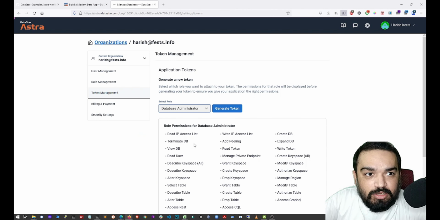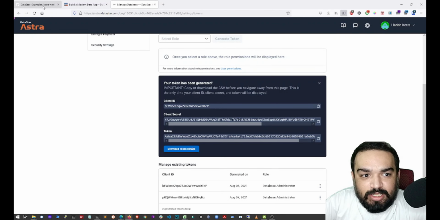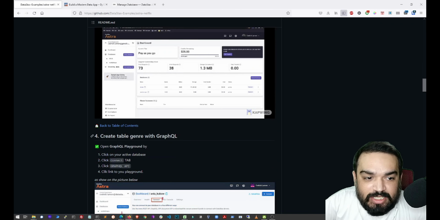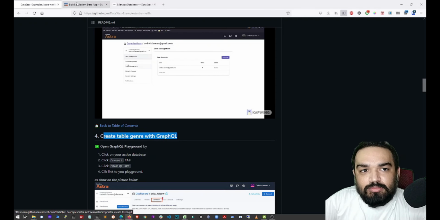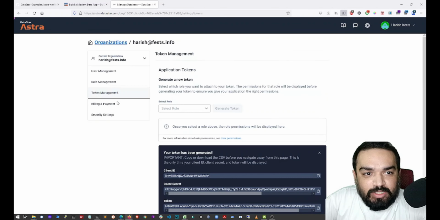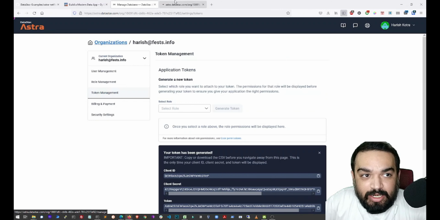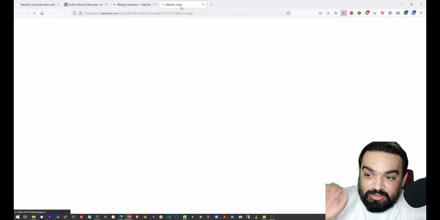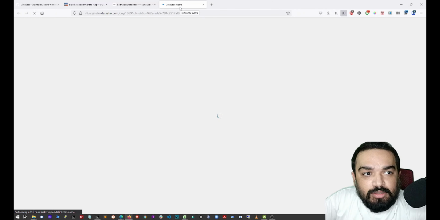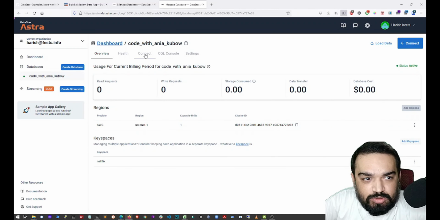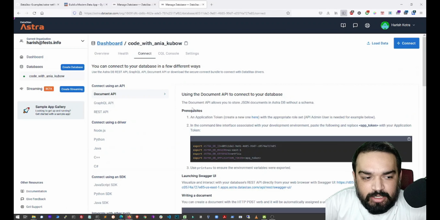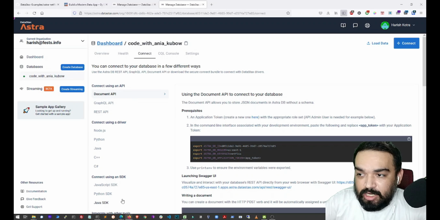So what I'll do is now I'll just keep this aside. Let's see what is the next step. Now it says create a table genre with GraphQL, right? So now what we are going to do is see how we can access our database using AstraDB that we just created, right? So if you go back to your database, just click on the name of the database, right? Once you click on the name, you should be able to see the connect tab. Just click on connect, and here you will see different ways to connect, right?